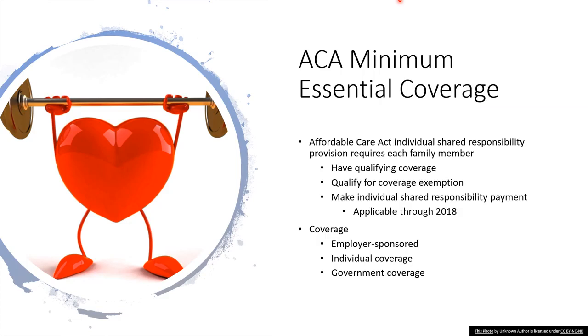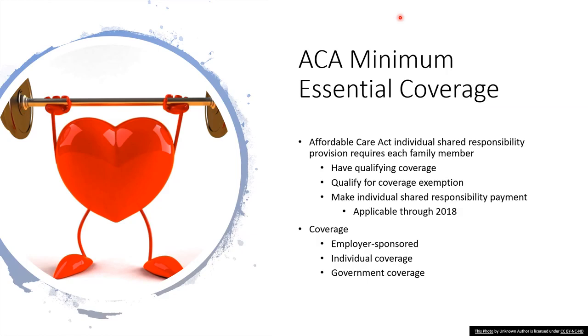In other words, to restate, it requires that they have coverage, that they have an exemption from coverage, or that they make a payment because they did not either have coverage or an exemption for coverage. Qualifying health care coverage is also called minimum essential coverage.